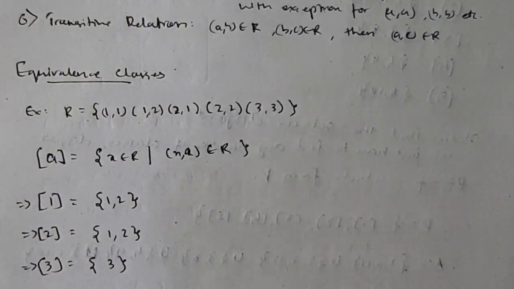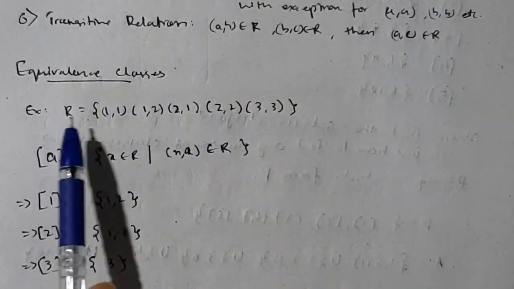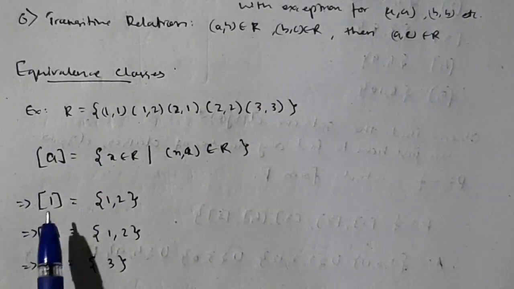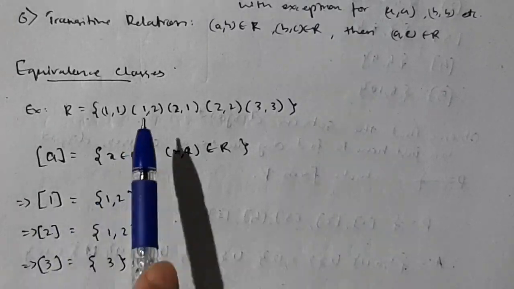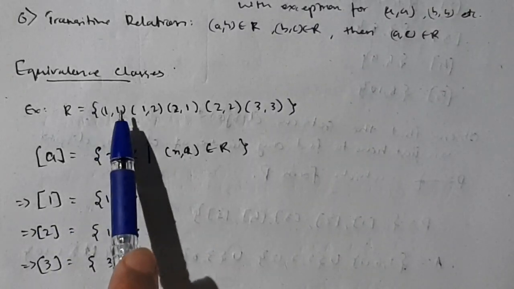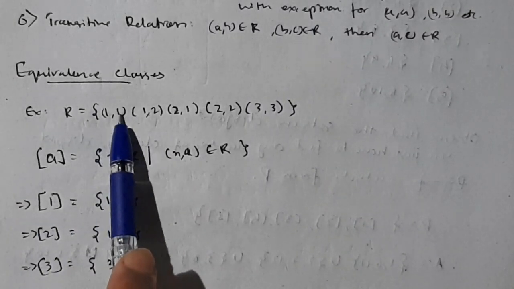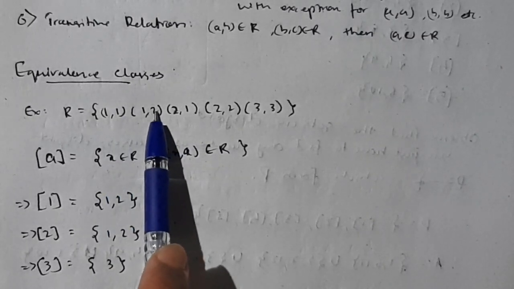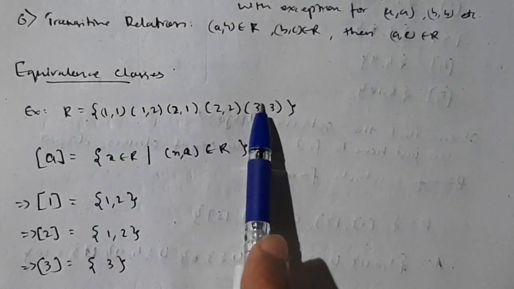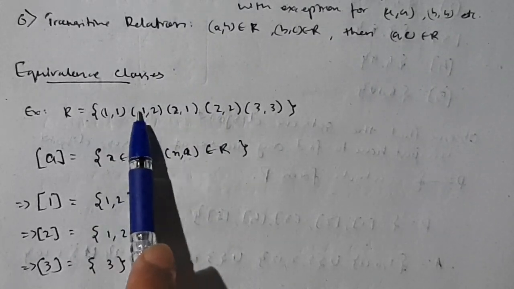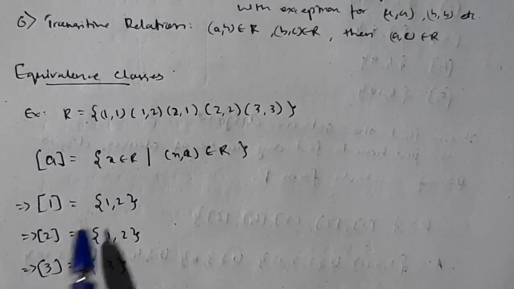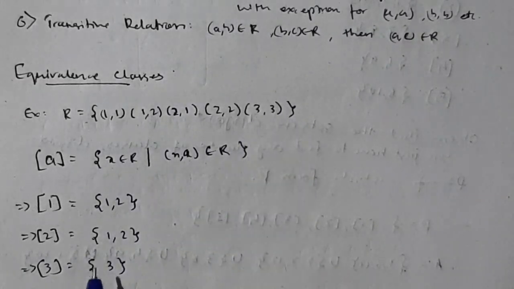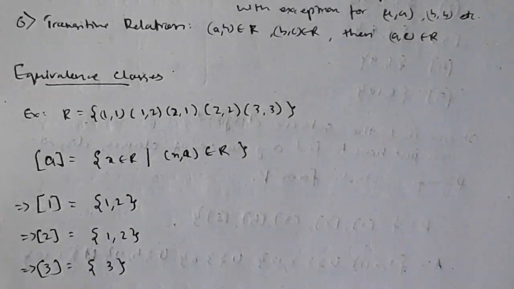For equivalence classes, they will give you a relation. You need to find the equivalence class of, say, 1, 2 and 3. So what you need to do, if you want to find the equivalence class of 1, is check where all 1 is coming here. Like see, 1 comma 1 is there, so this element will be chosen. 1 comma 2 is there, this element will be chosen. Like that you need to check all. So 1 is connected with 1 and 1 is connected to 2, so you will write 1, 2 here. Similarly for 2 and 3. For 3 only 3 is there, right? So you will write just 3 here. That is known as equivalence classes.